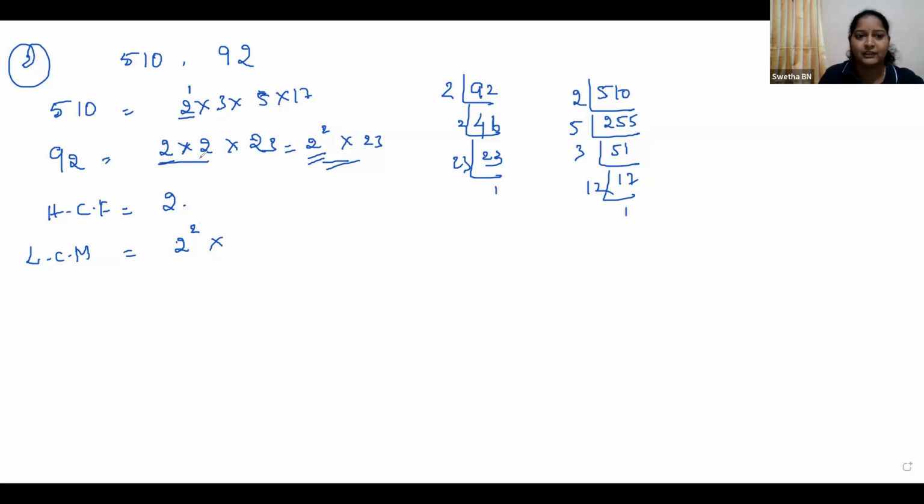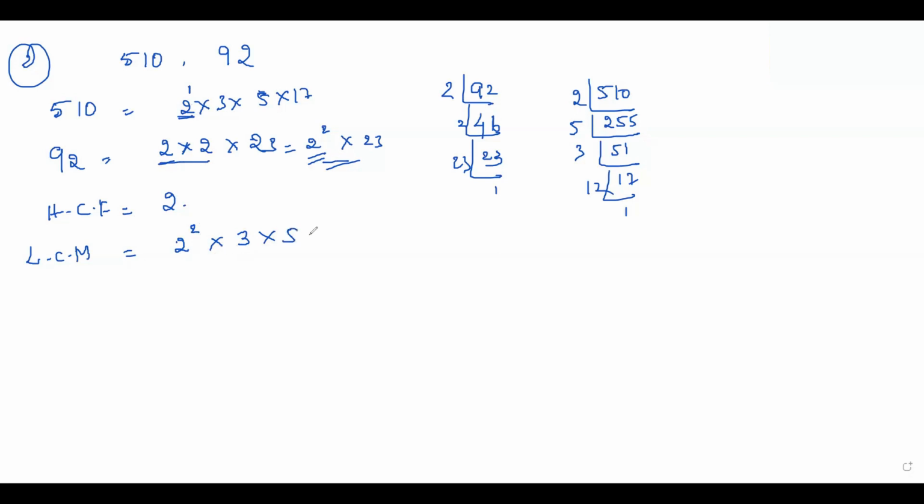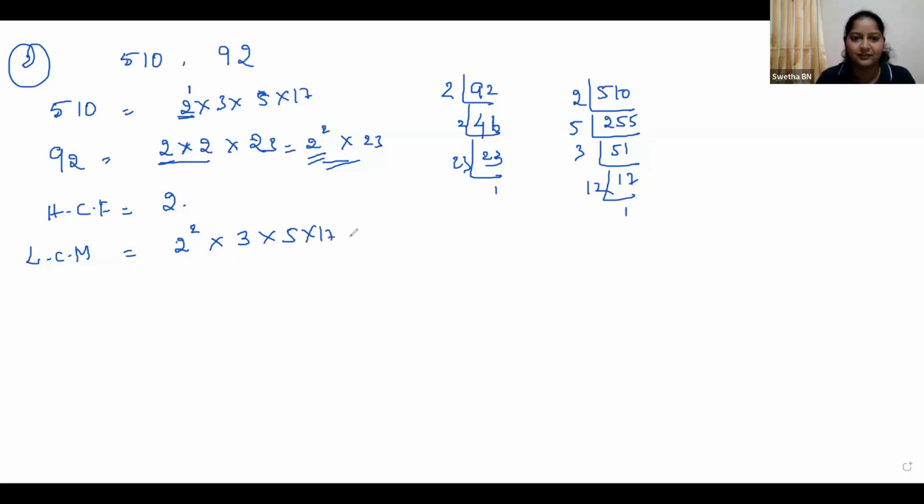Okay, so we have taken this. Tell me the numbers. Continue, Shreya. 2 to the power of 2 into 3 into 5 into 17 into 23. Very good. So that is equal to, I will write the answer, 23460. This is the LCM of the given numbers.